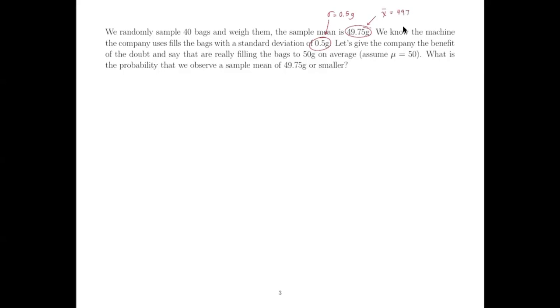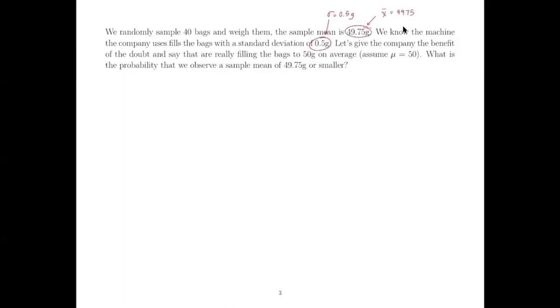Okay. Now what we're gonna do is give the company the benefit of the doubt. And we're gonna say, let's say they really are filling the bags to the 50 grams on average that they should. So we're gonna assume that mu is 50. And we're gonna work out the probability that we observe a sample mean of 49.75 grams or smaller. So this is similar to maybe one of the problems that you would have seen on assignment 3.